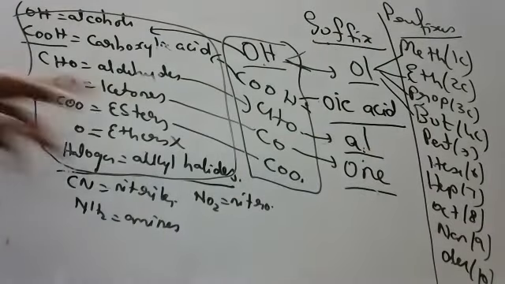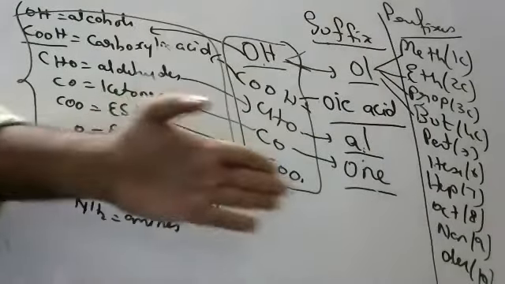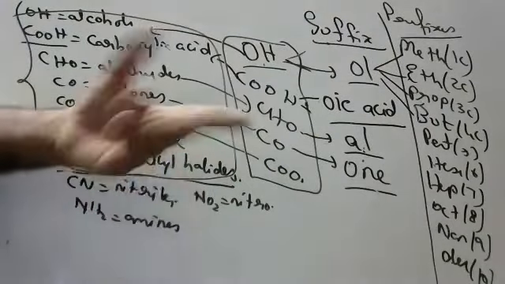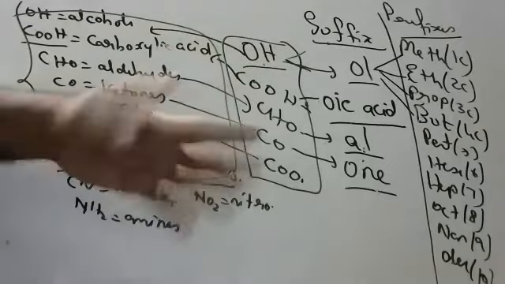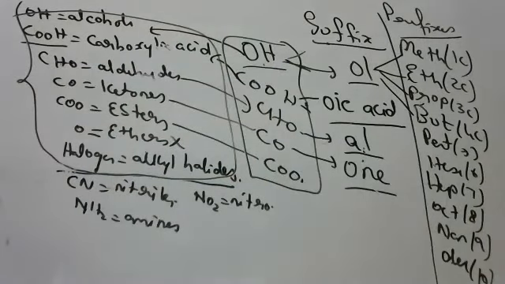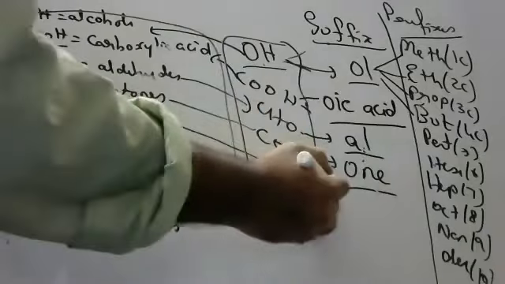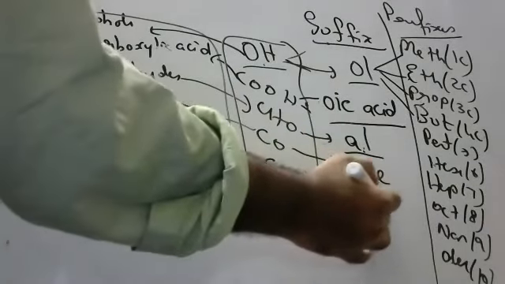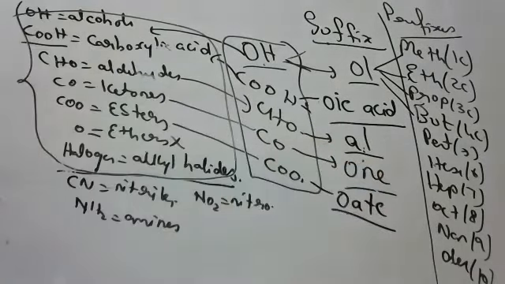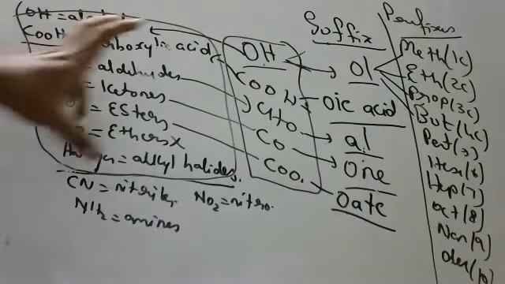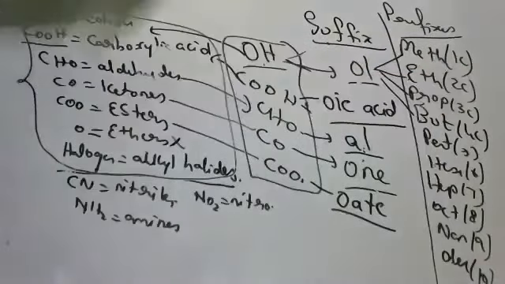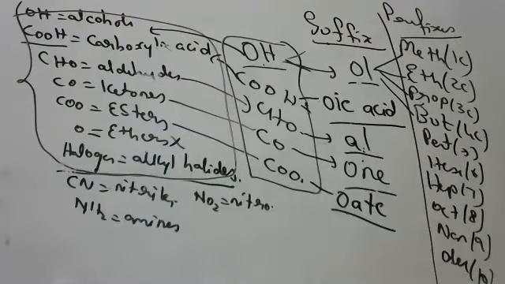Okay, children. And for esters, you can't name it like this, because it will be like this: ethyl ethanoate, propyl propanoate, butyl butanoate, butyl pentanoate, pentyl hexanoate, like that. The suffix is oate for esters. Please write down, children. This is the functional group, this is the symbol, this is the suffix, these are prefixes. Please write down, all of you. I hope you are able to understand.